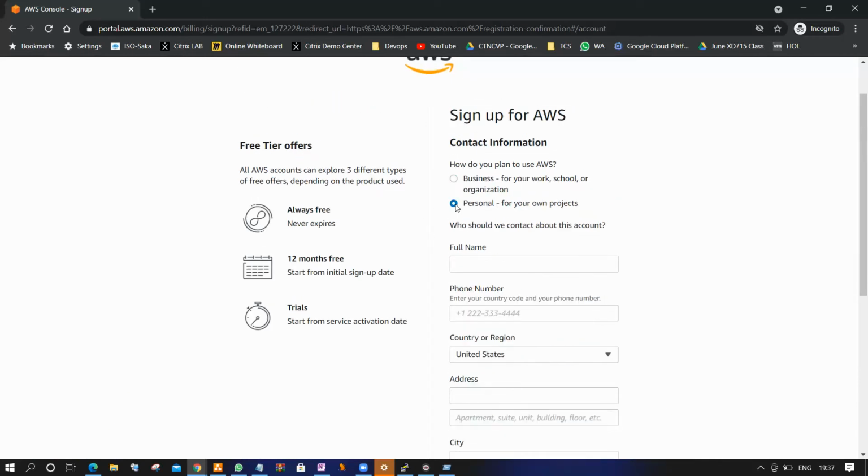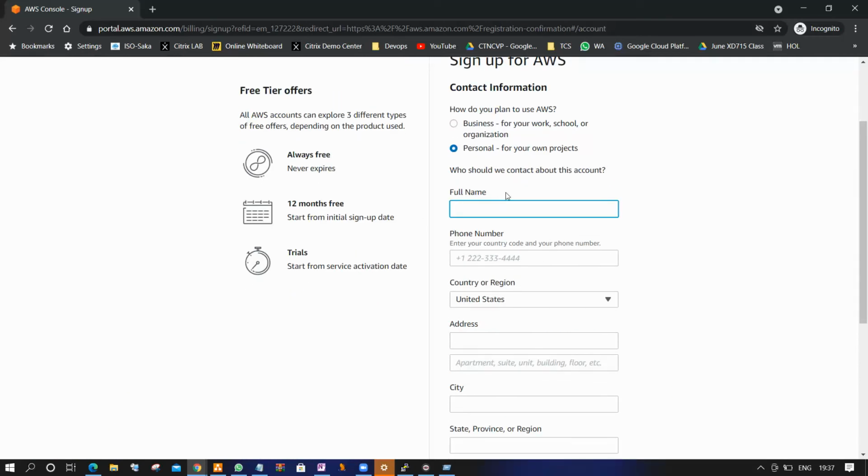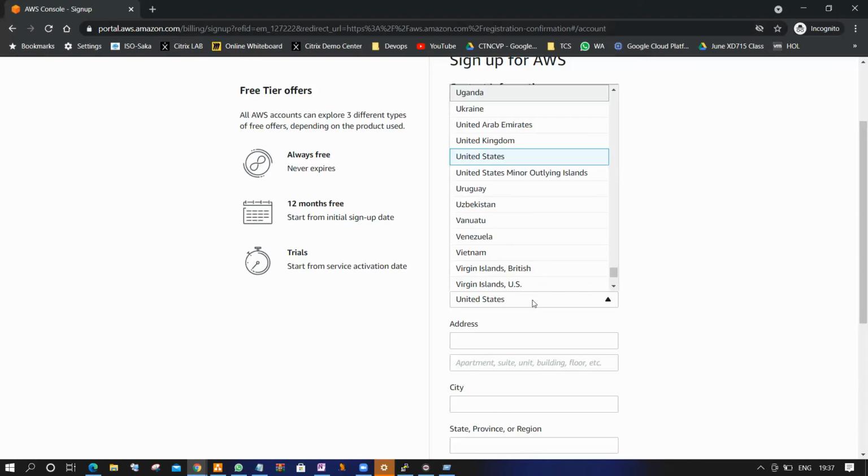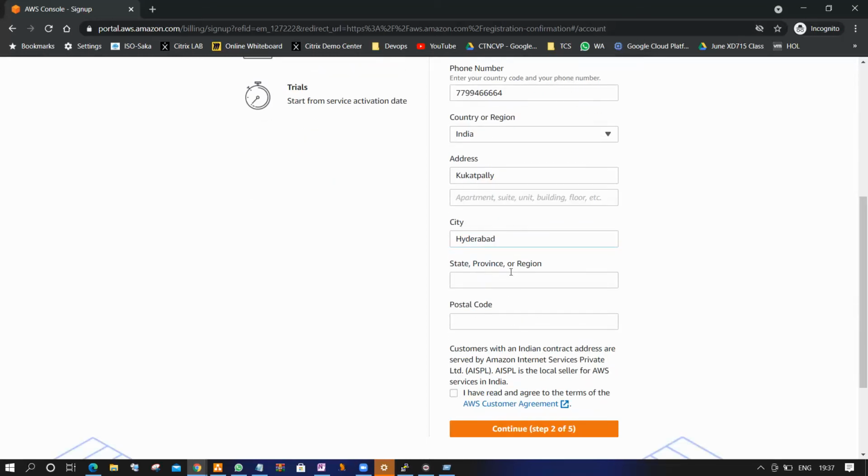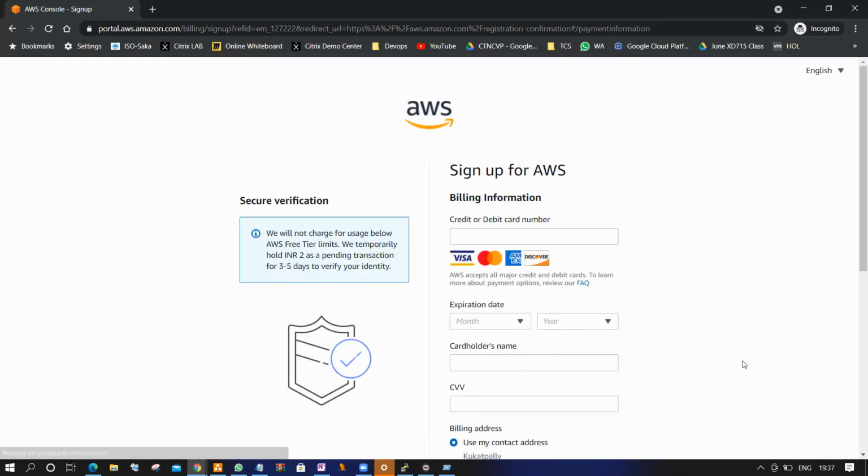Personal means no. For example, Shiva Prakash, phone number, India, Hyderabad, some pin code. I have read and understood. Click next, step number 3.